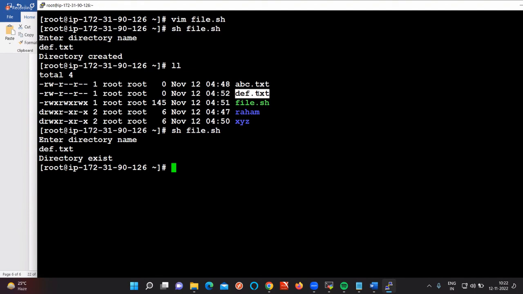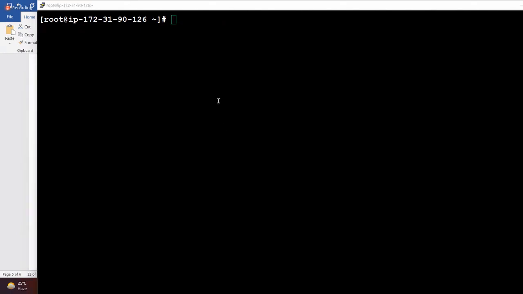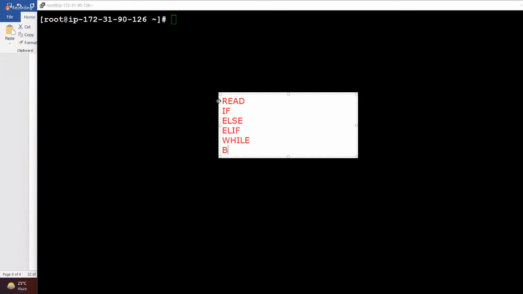Okay, clear. So what are the topics we mostly cover in this Linux scripting? First of all, I'm telling the main concepts: the read value concept, which is the main thing you are going to use in real time. If condition, else condition, elif condition we have seen, while condition, break, and continue. After that, we have seen the comment section.